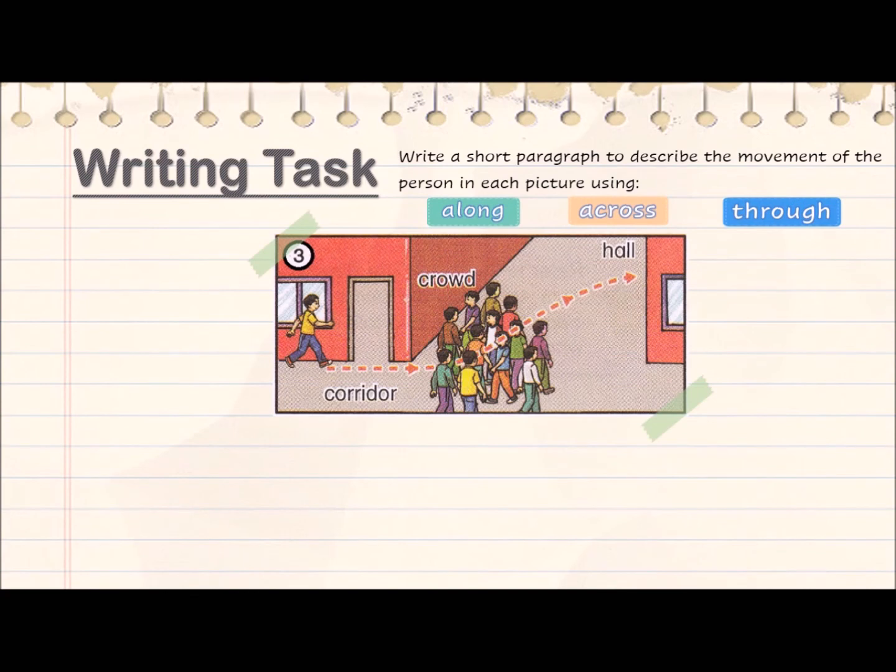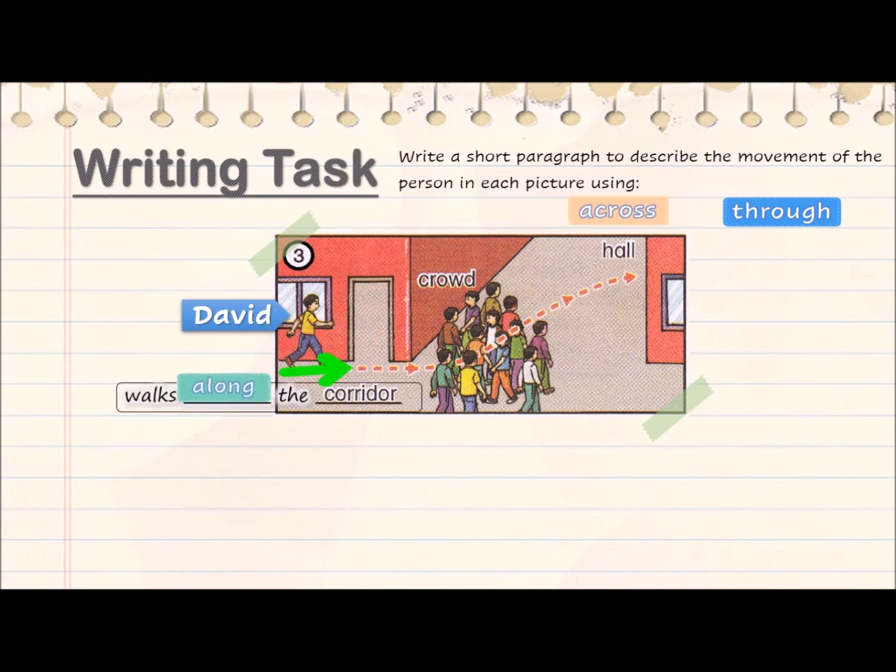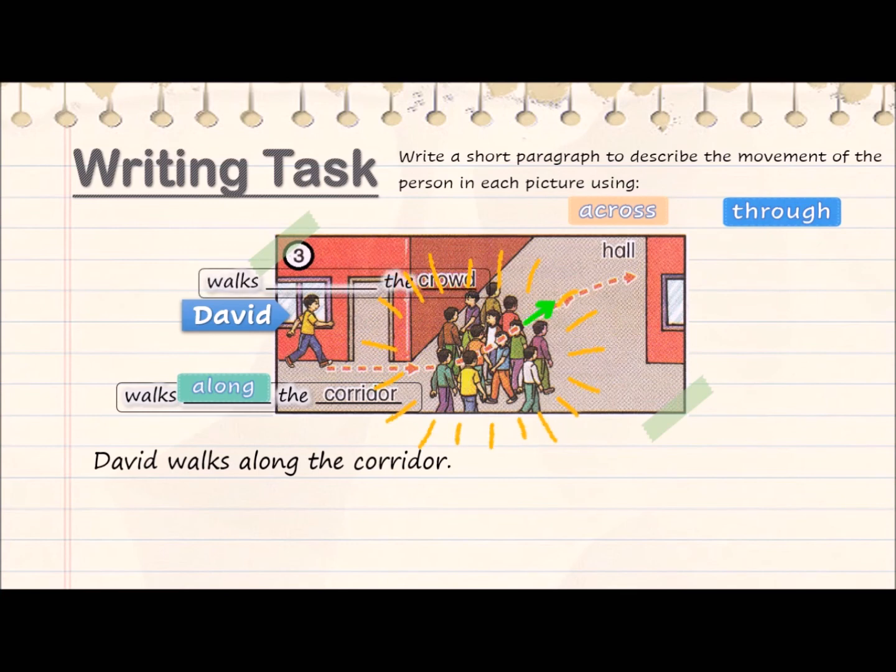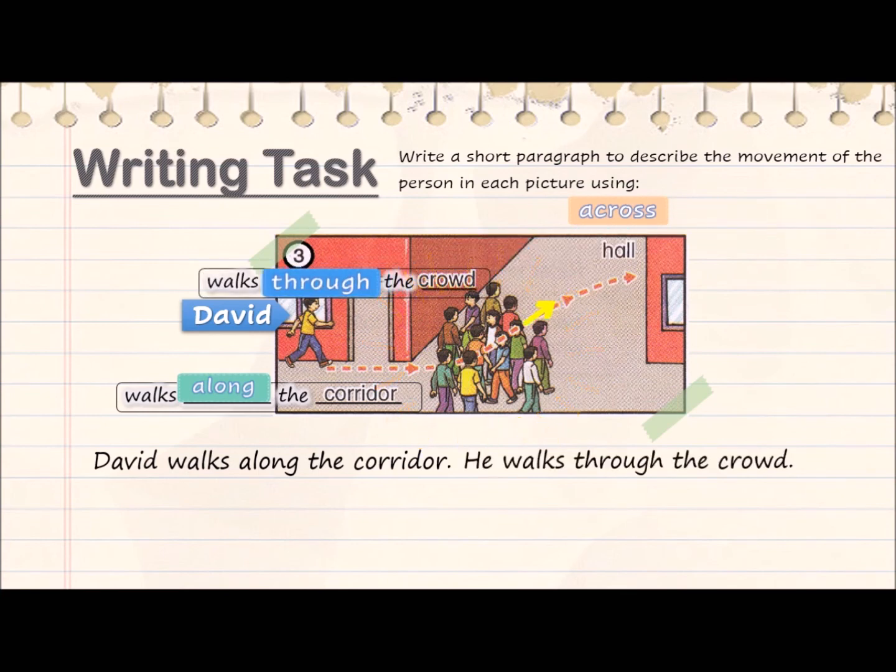Picture 3. This is David. In the first part, he walks following the straight line in the corridor. We use along. David walks along the corridor. Next, there are a lot of people in the hall blocking his way. He needs to make his way out of the crowd. Here we use through. He walks through the crowd.